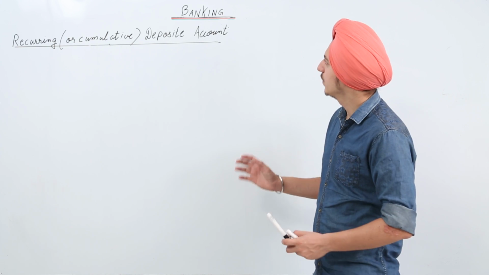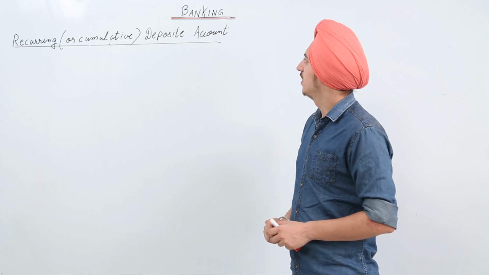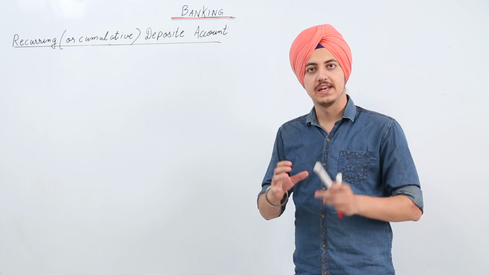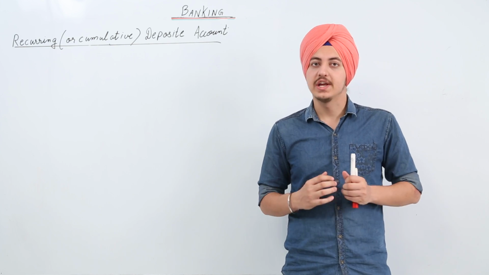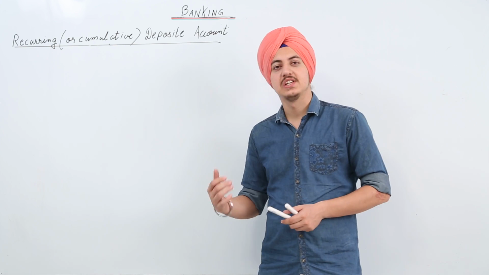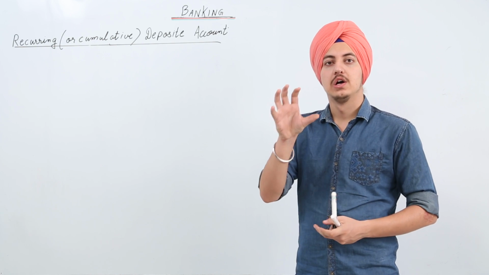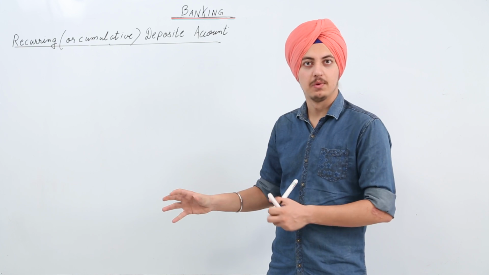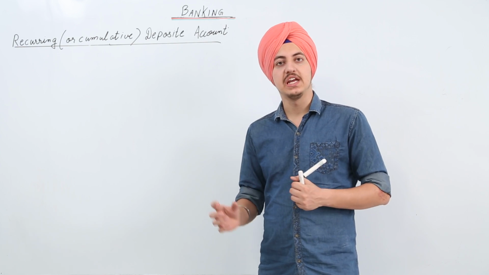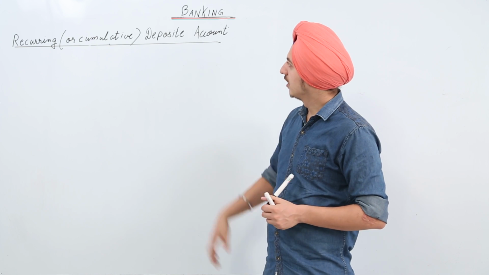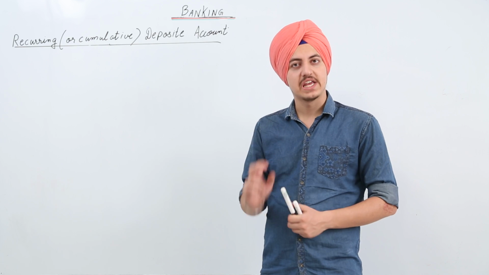Now, what we are doing now under banking is recurring or cumulative deposit accounts. What happens in these accounts is that we are not allowed to withdraw any money. These accounts are specially for saving purposes, so that you get a whole sum of money after a few months or a few years. Normal class people invest their money in recurring or cumulative deposit accounts in banks or in post offices for saving purposes.